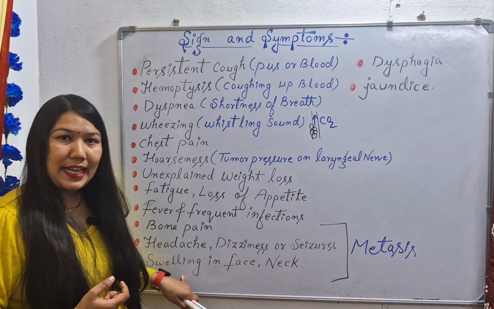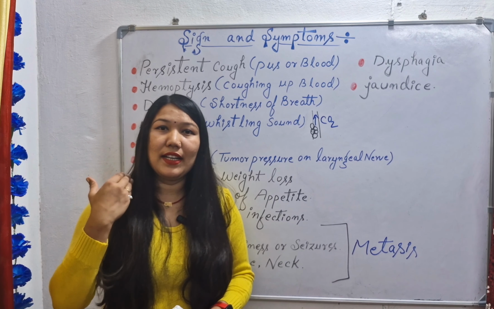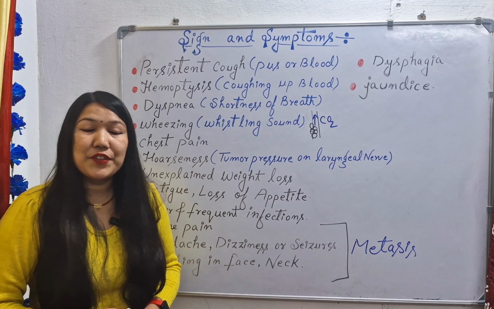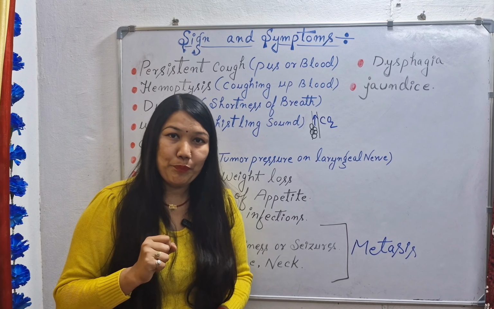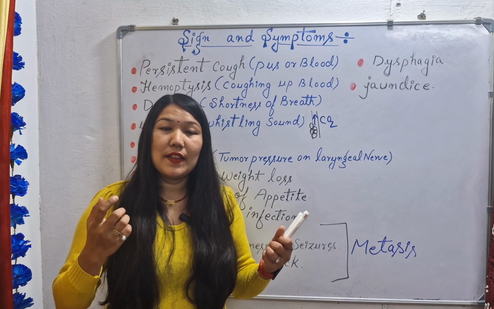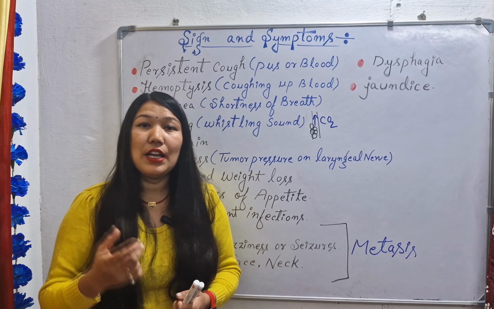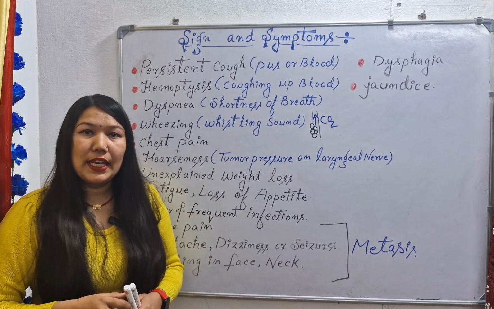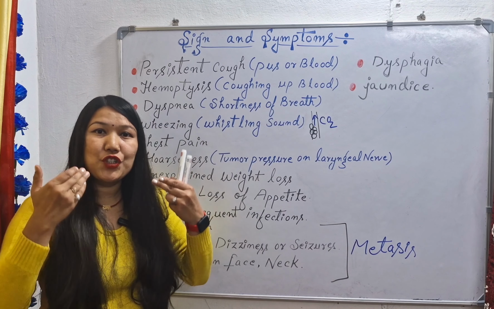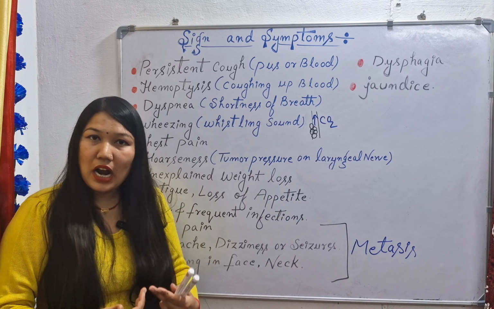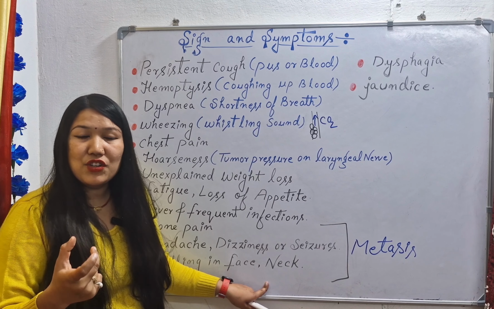Next we have swelling in face and neck. Swelling can be seen in the face and neck of the patient because the tumor has pressed on our superior vena cava. If the tumor presses on the superior vena cava, there will be an edema condition in the upper extremity of the patient, like the face, neck and the arms, because the superior vena cava brings the venous drainage from the upper body to our heart. If the tumor presses on our superior vena cava, then edema can be seen.